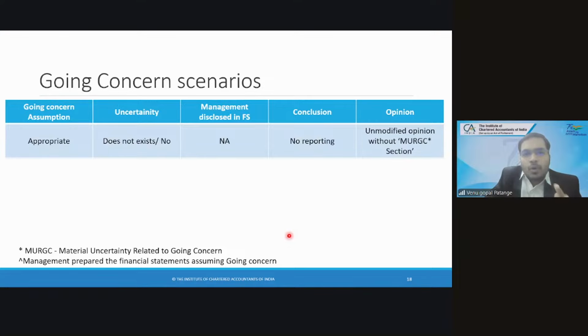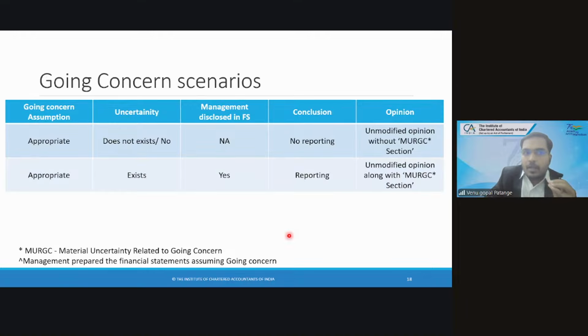The cash flows are good. The ratios are good or positive. So seeing all these things, the going concern assumption is appropriate. When you verify the uncertainty, there is no uncertainty for the audit, it does not exist, and management need not give or disclose anything with respect to going concern. So the conclusion is no reporting, in the sense you are giving a clean report without a material uncertainty related to going concern section. So this is pretty much a clean case.